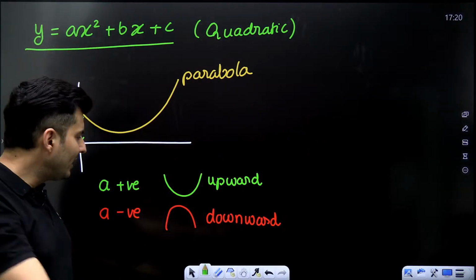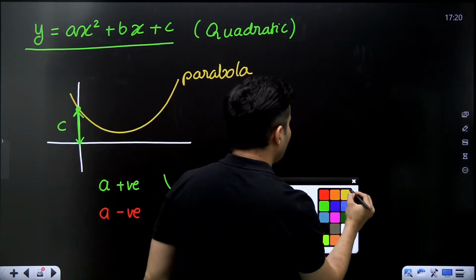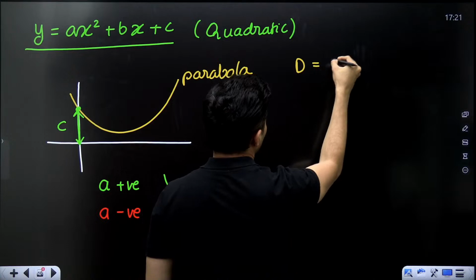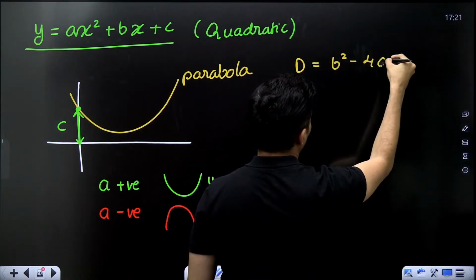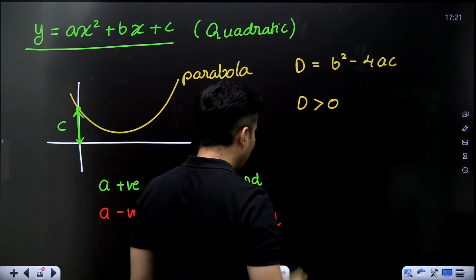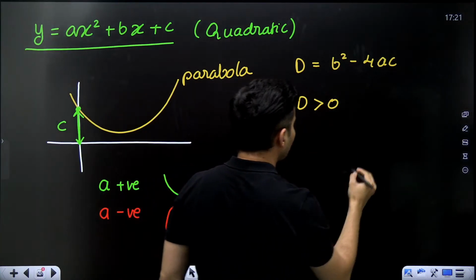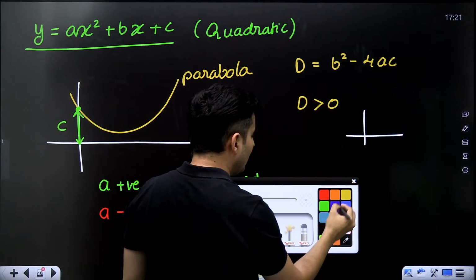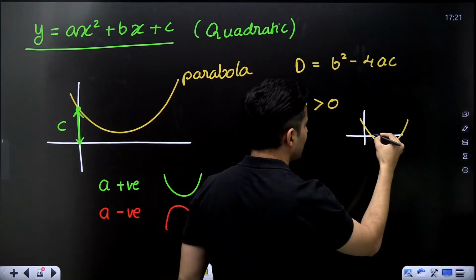Exactly. And one last thing over here is the roots. If the discriminant, which is b square minus 4ac, is more than 0, then the graph will intersect the x-axis two times.